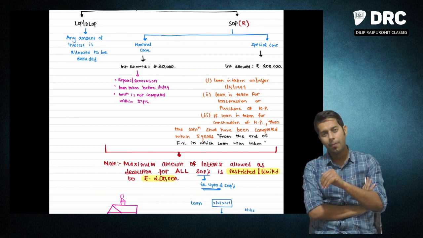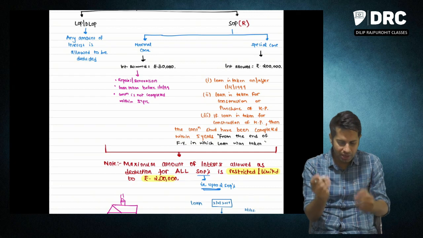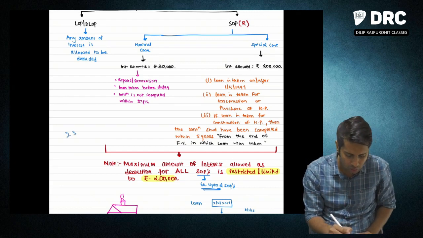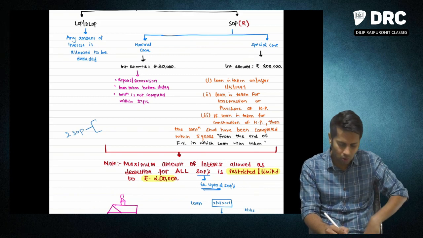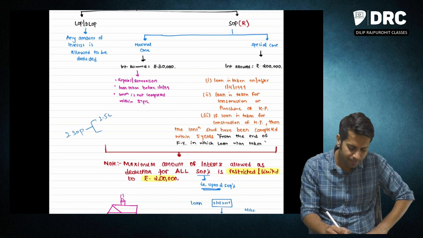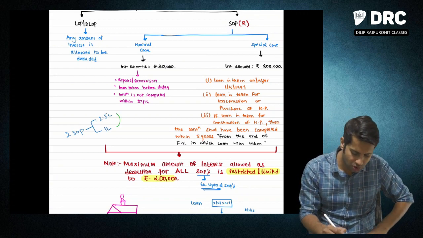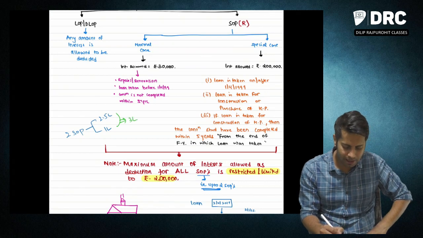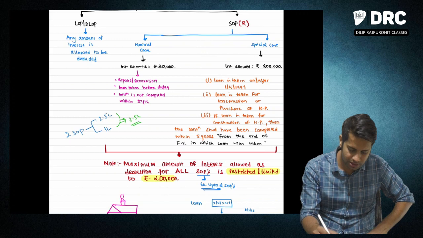So if you have more than one SOP, that is up to 2 SOPs, assuming you have two self-occupied properties, and for both of them you have taken a loan, and for one property you are paying an interest of 2.5 lakhs, and for another property you are paying an interest of 1 lakh. So totally how much interest are you paying? You are paying an interest of 3.5 lakhs, correct?